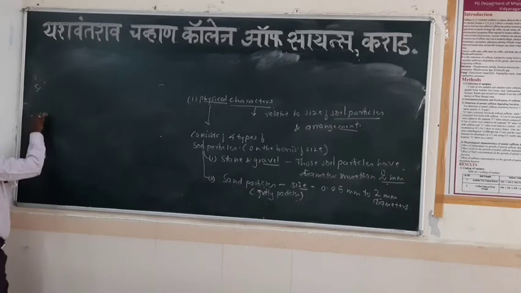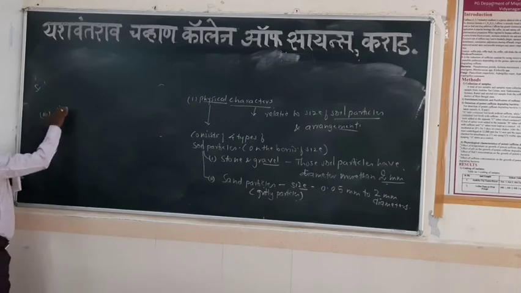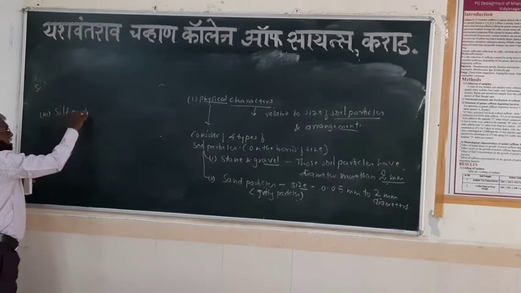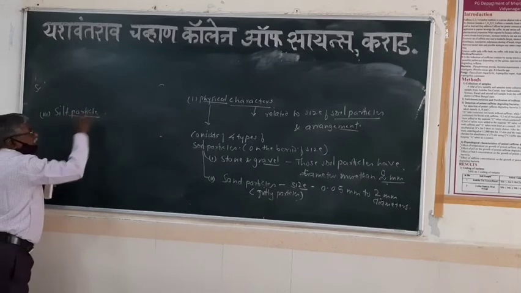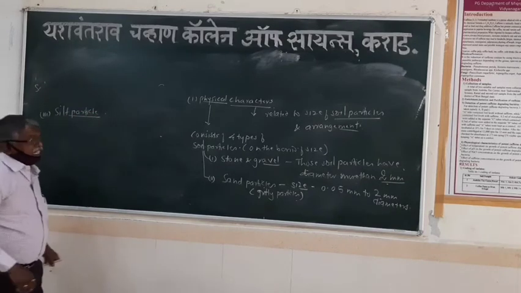The third type is the silt particle. Which particles are called silt particles?